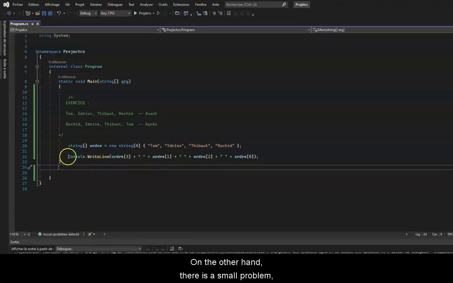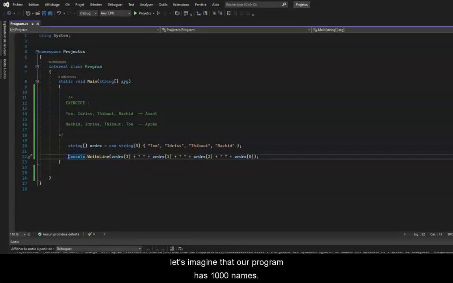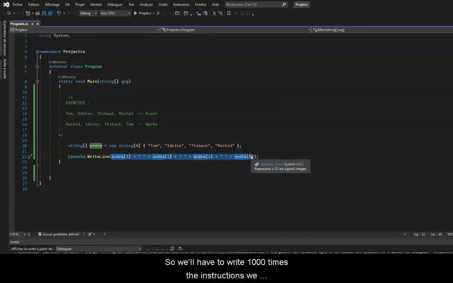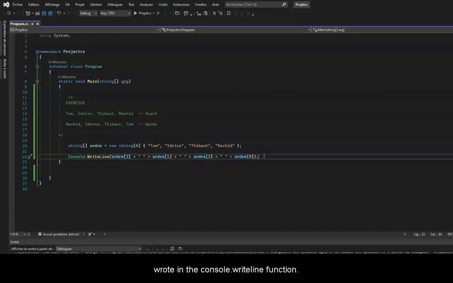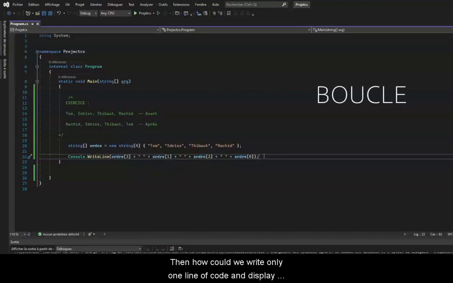On the other hand, there is a small problem. Let's imagine that our program has 1000 names. So we'll have to write 1000 times the instructions we wrote in the console.writeLine function. As a developer, this is impossible. Then how could we write only one line of code and display these 1000 names?